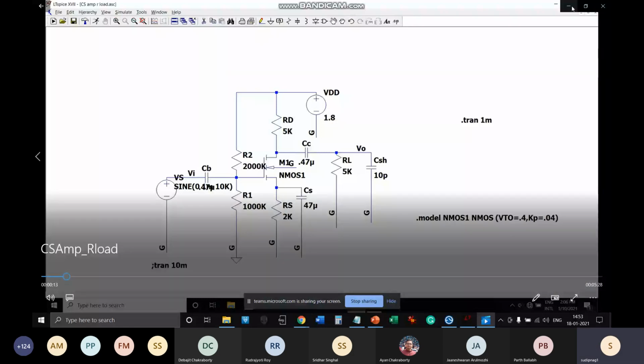So this is the common source amplifier with a resistive load. Next week we will see with the MOSFET load or active load.